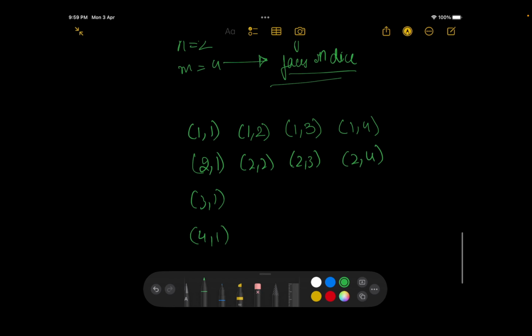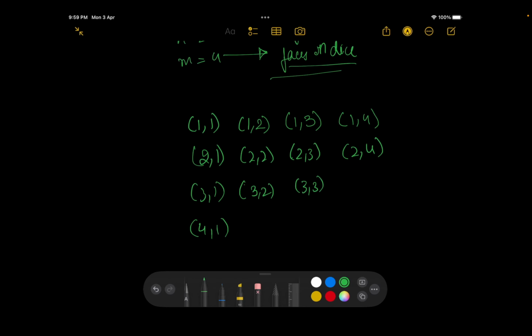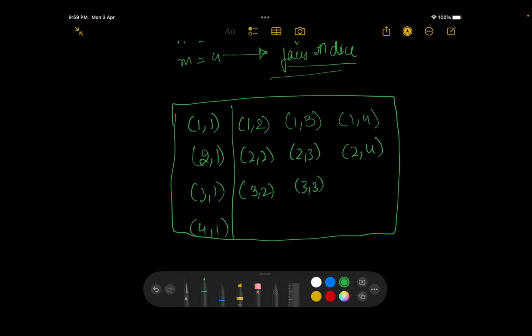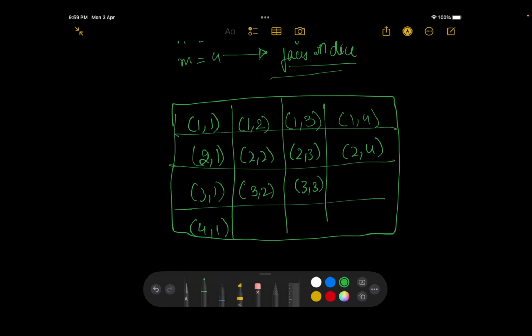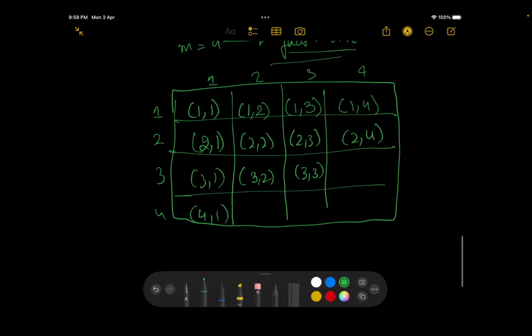The rest is obvious, so we can populate this, or we can talk in terms of a table, with 1, 2, 3, 4 along each side, right?